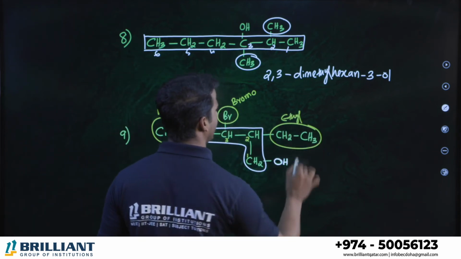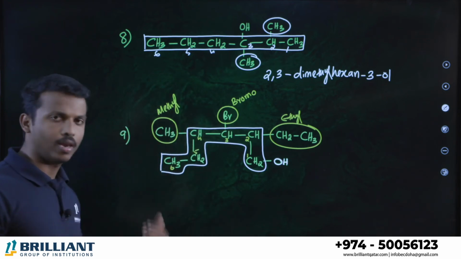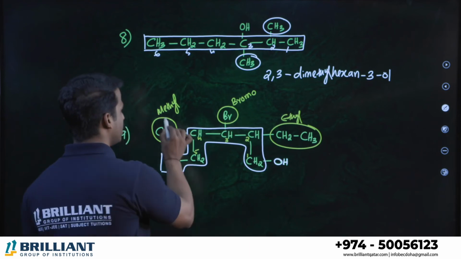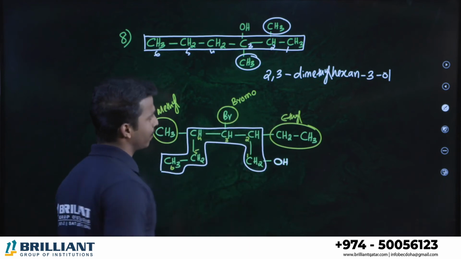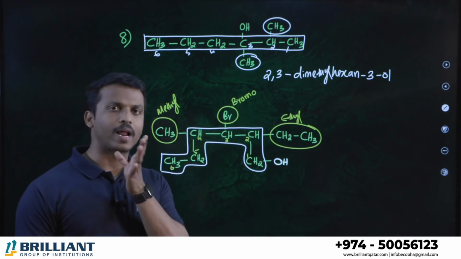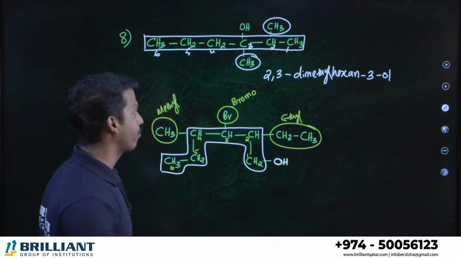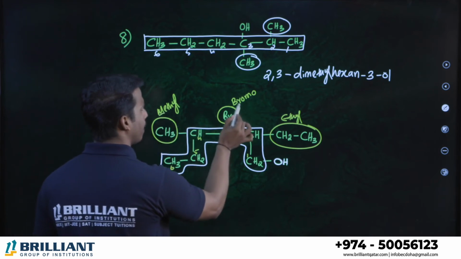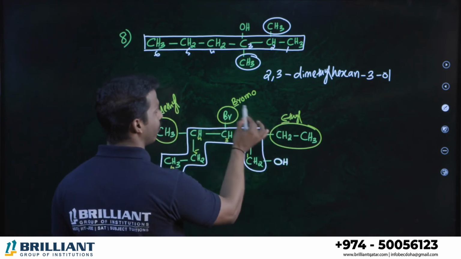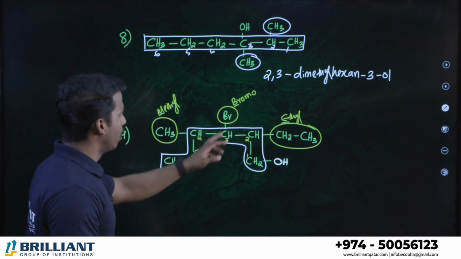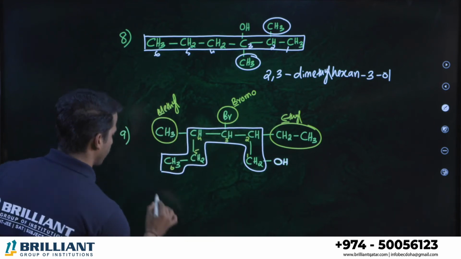Dear students, we studied in the previous lectures, if you have different branches, here methyl, bromine, ethyl, we have to follow alphabetical order. Yes or no? Which is alphabetical order? First M, B, E. Which is alphabetical? B first, then E, then M. So B first, third position bromo.